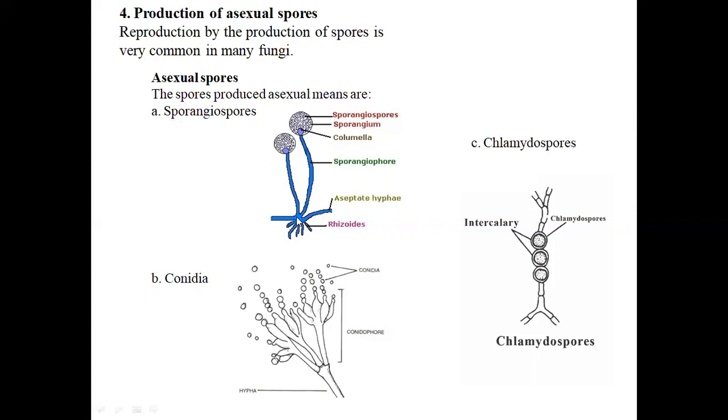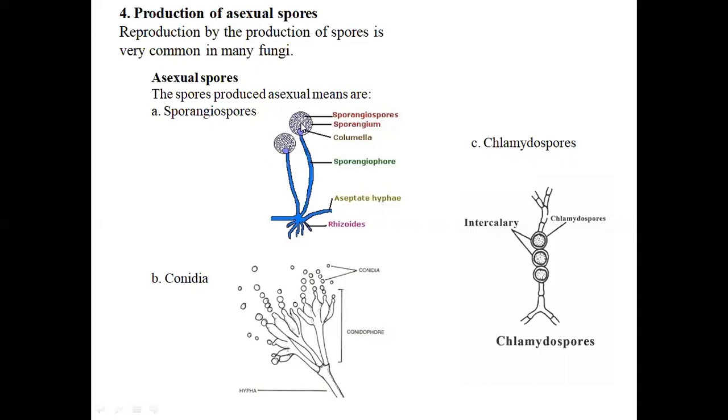You can see here the structure of a typical fungus, where you can see the rhizoids, a septate or coenocytic hypha, then the sporangiophore, then the columella, then the sporangium, inside which many sporangiospores can be seen.